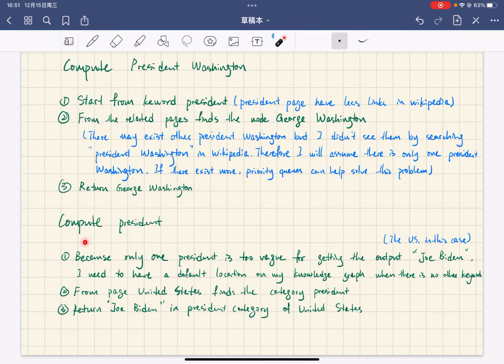Then finally, to compute president. Because the single keyword president is too weak to get the output Joe Biden, I think we probably need to have a default location on the knowledge graph when there are no other keywords. So in this case, I set the default location to be the United States. And then from the page United States, we find the category president, like how we searched President UW in the first question. And then we simply return Joe Biden in the president category of the United States page.